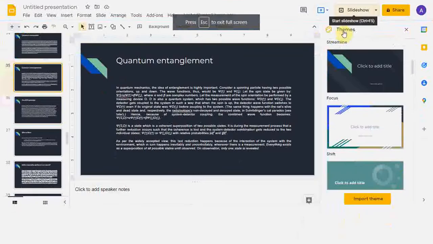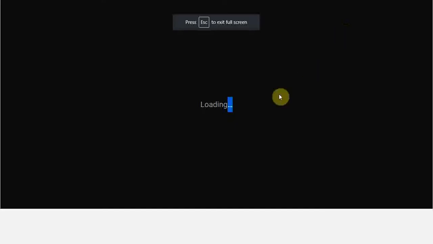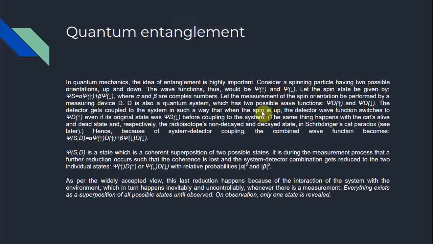Okay, so quantum entanglement. In quantum mechanics, the idea of entanglement is highly important. Consider a spinning particle having two possible orientations, up and down. The wave functions thus would be psi up and psi down. Let the spin state be given by psi s equals alpha psi up plus beta psi down, where alpha and beta are complex numbers. Let the measurement of the spin orientation be performed by measuring device D.